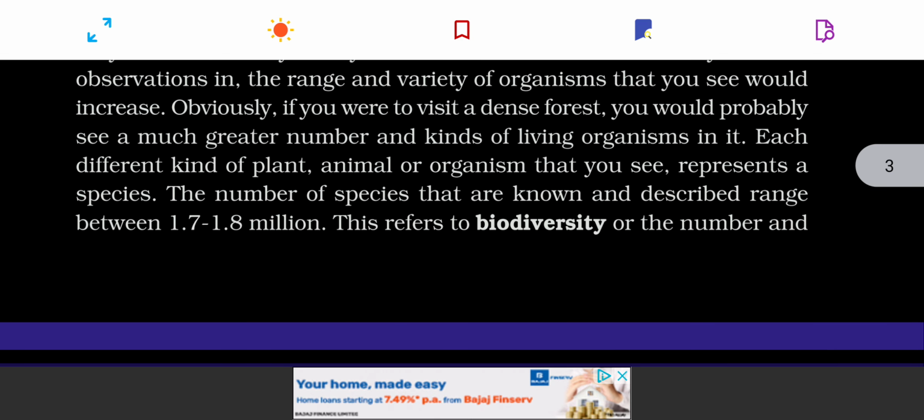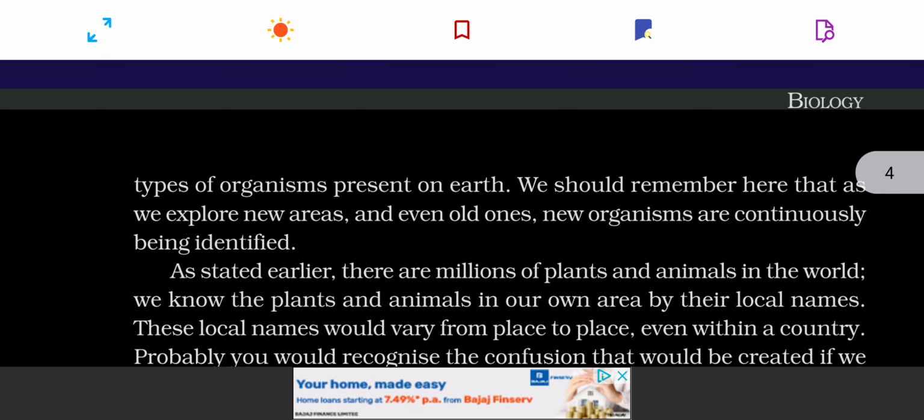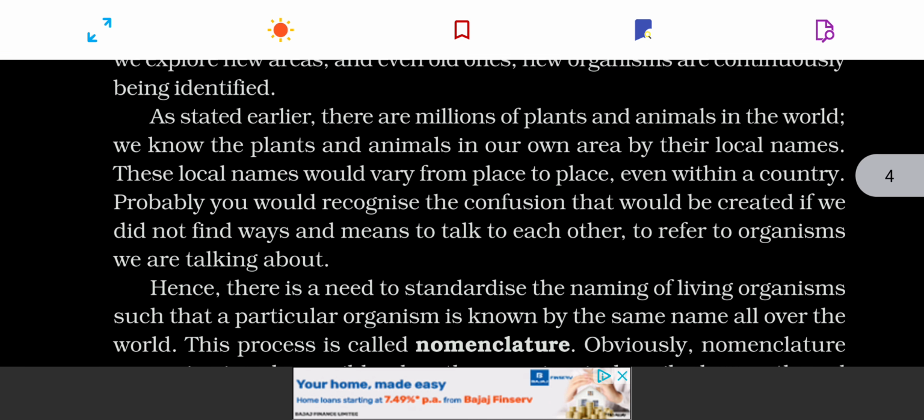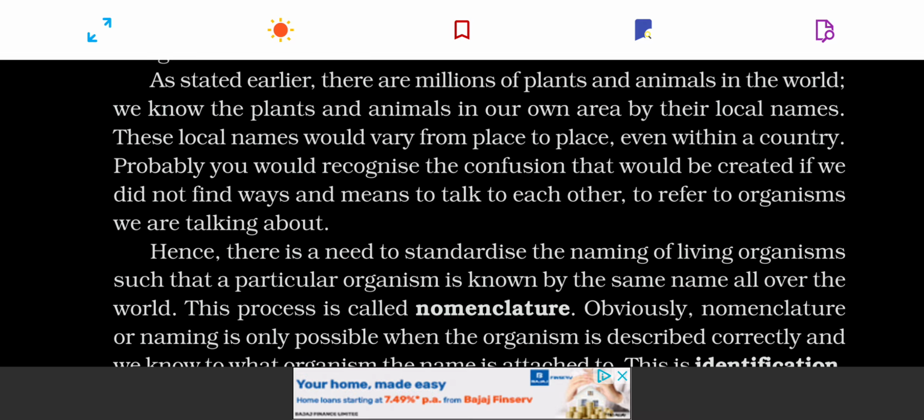So, this is the diverse forms of the life forms, the biodiversity. Moving forward here, you will see one important thing that's mentioned over here is that India is also among the mega biodiversity countries of the world. That is, many diverse forms of living organisms are also found here.